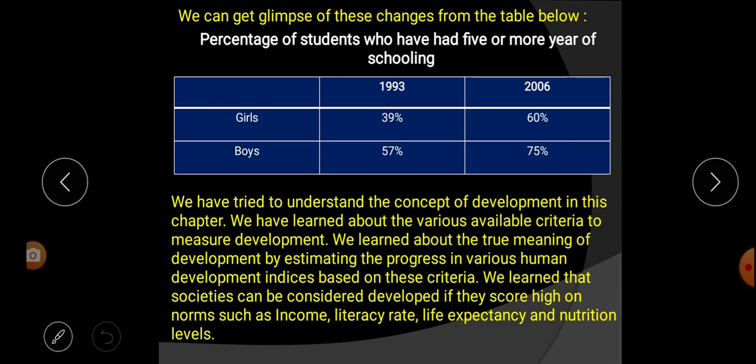We learn that a society can be considered developed if it scores high on norms such as income, literacy rate, life expectancy, and nutrition levels. That means a society can be considered developed if it has good income, literacy rate, life expectancy, and nutrition levels. If all these things are available in a society, then we can say that the society is fully developed. Hope all of you understood.